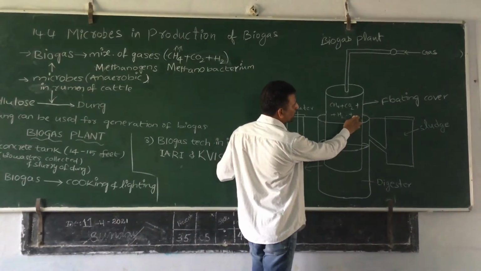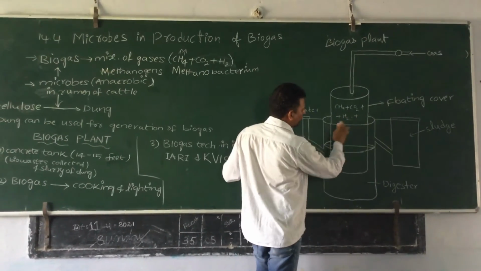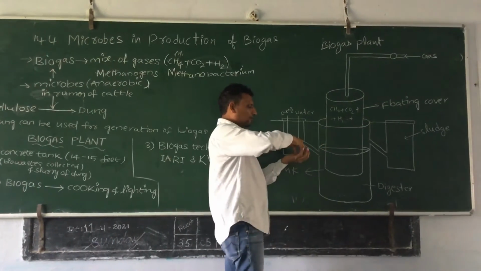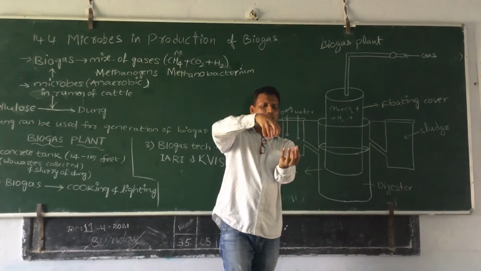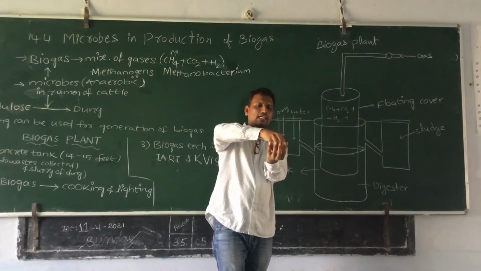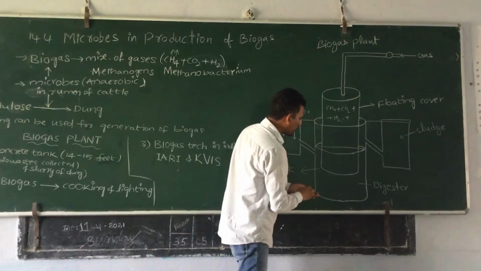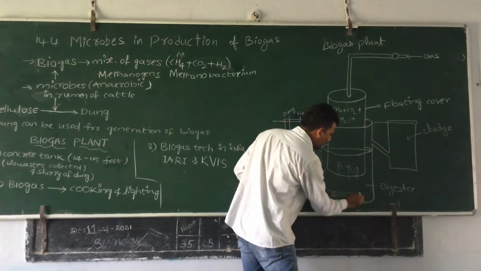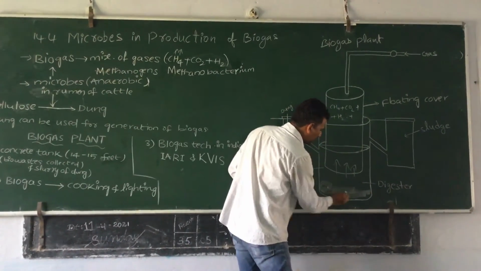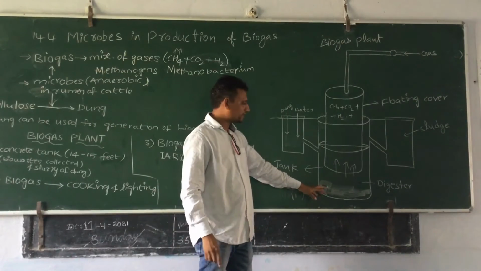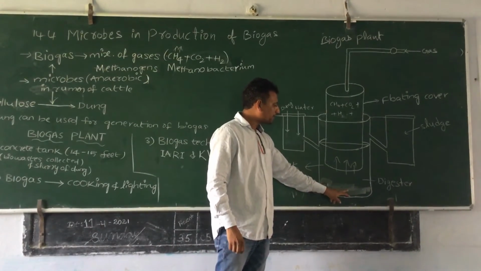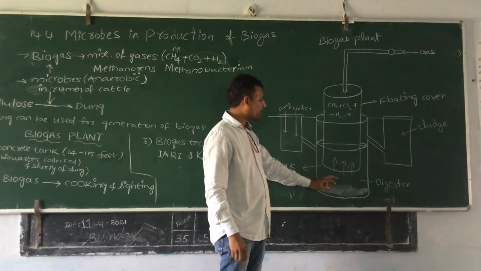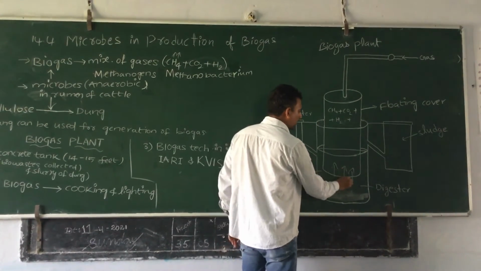Actually, there is a floating cover inside this tank. Inside the big tank, there is one floating cover like this. It is open inside. Inside it contains dung slurry and bio waste. After the dung slurry and bio waste are digested by the anaerobic methanogen bacteria, some gases are released.